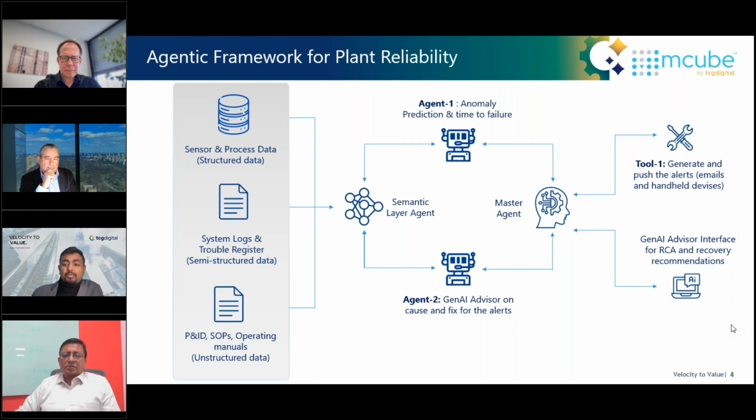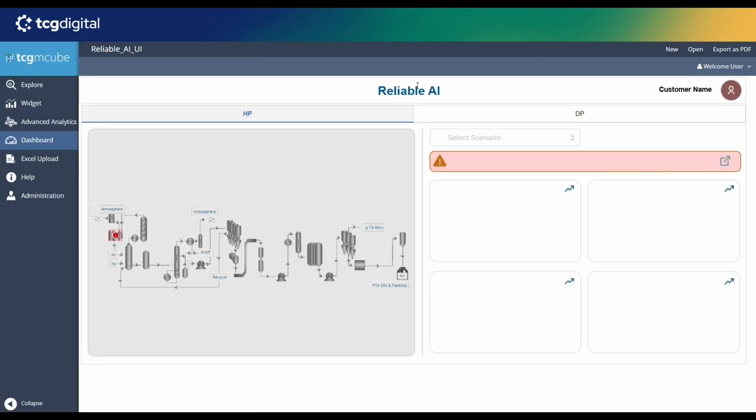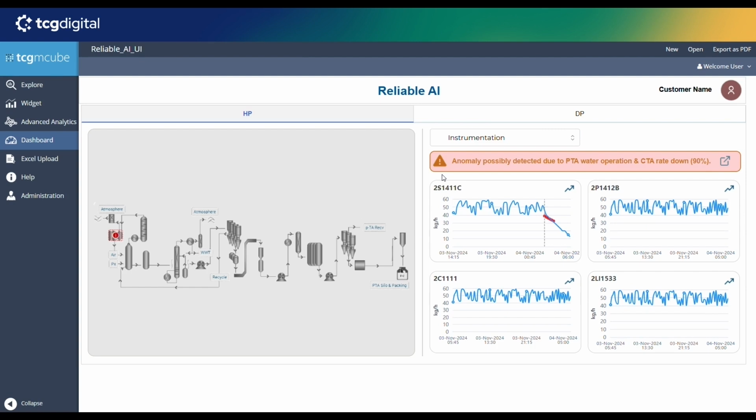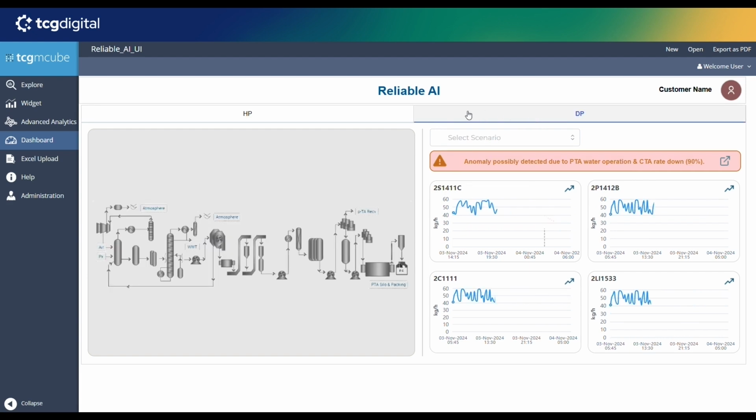So I'm going to switch to a short demo and show you how the interface and the application work. Okay, so on this landing page, you can see a simple schematic of the plant on the left-hand side, and then we have a drop-down where you can select multiple different departments of the plant, and there are multiple components with individual anomaly prediction models being generated here.